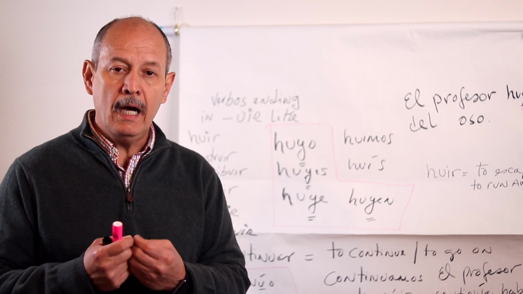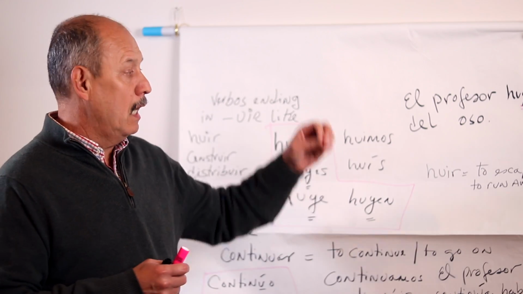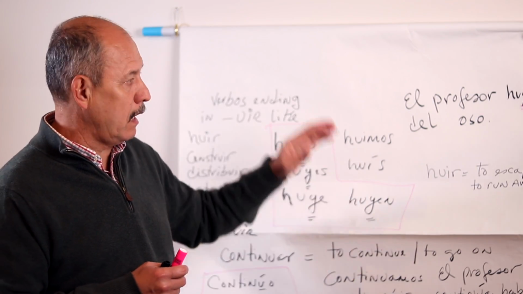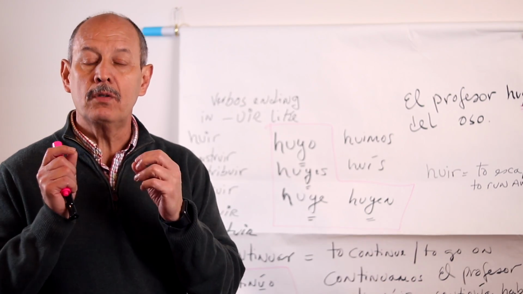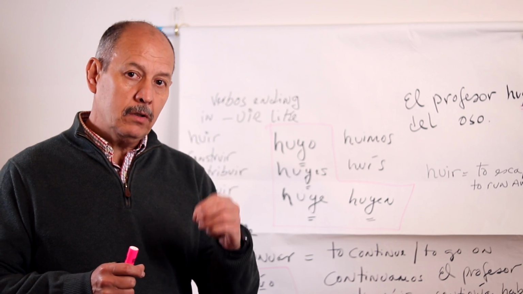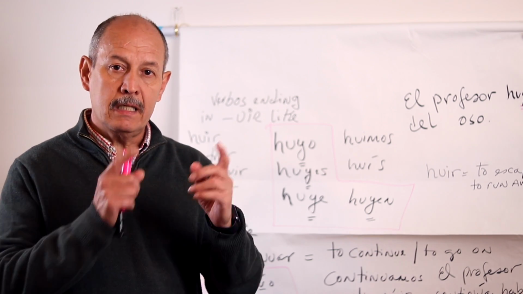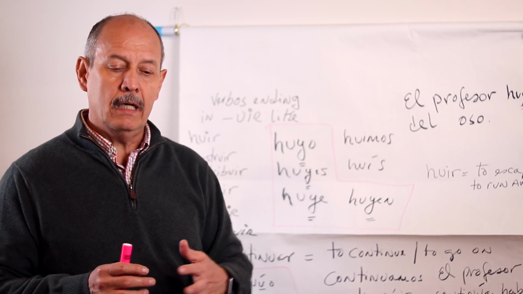Now, before I conclude the class, I want to tell you that there is already a quiz on Canvas, and you can solve the quiz because this is the last topic that is on the quiz. All right? The other topic that is already there on YouTube of chapter 6 is saber against conocer, that I won't present.